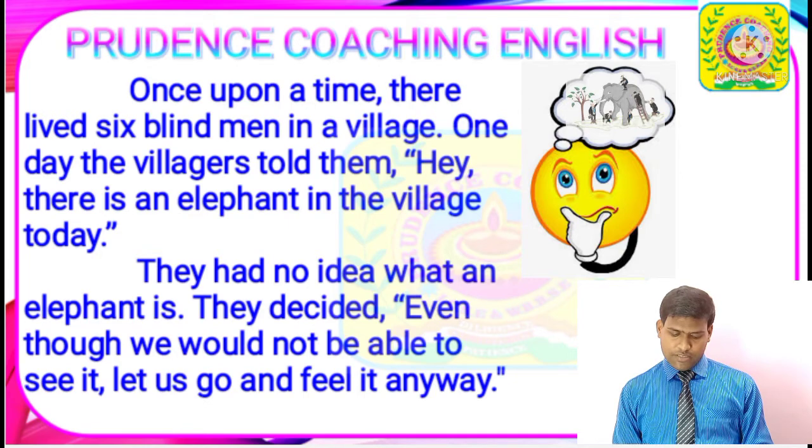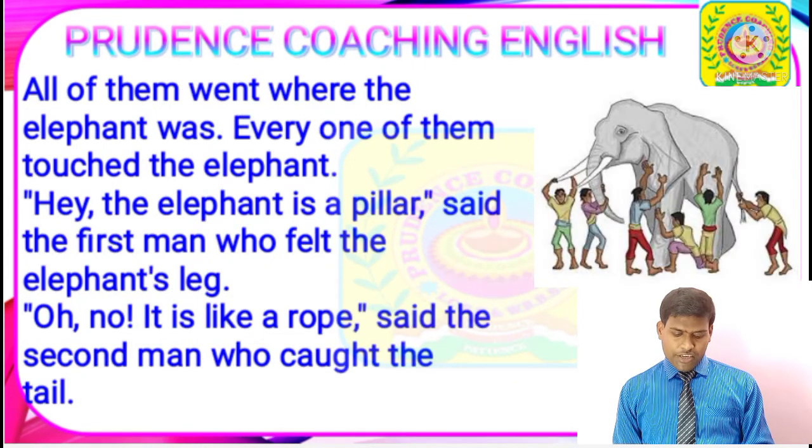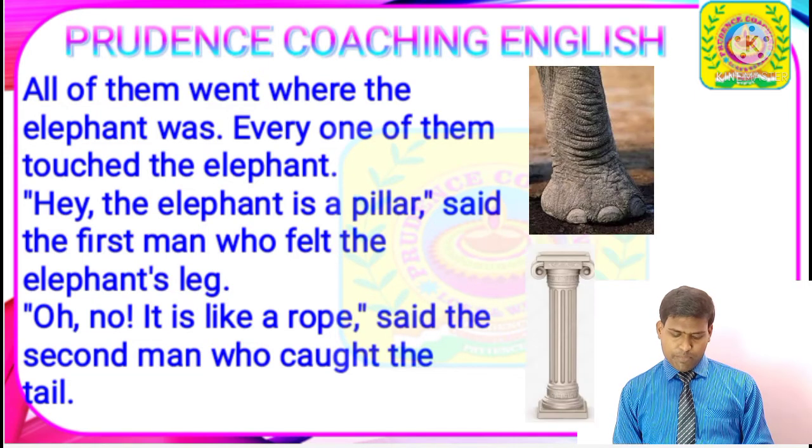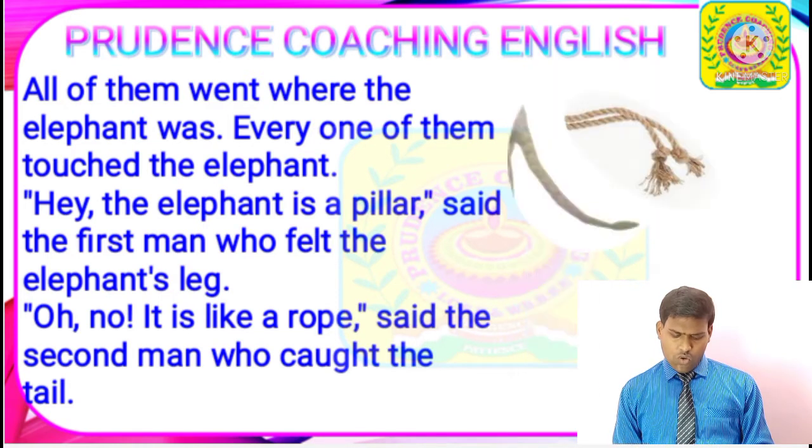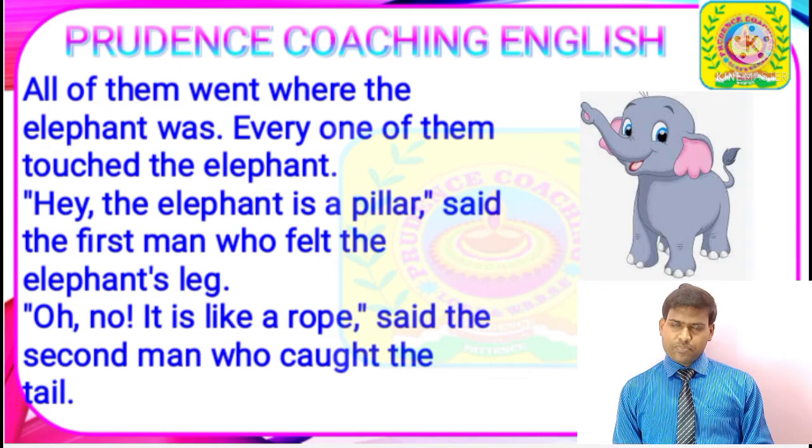Now the next part. All of them went where the elephant was. Every one of them touched the elephant. "Hey, the elephant is a pillar," said the first man who felt the elephant's leg. "Oh no, it's like a rope," said the second man who caught the tail. So after their decision, they went to the place where the elephant was standing. They started touching the elephant together and started explaining their feelings.